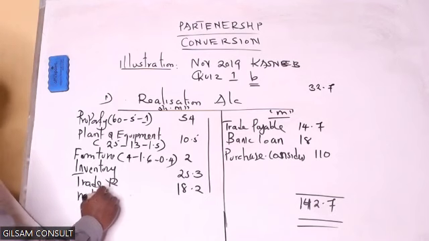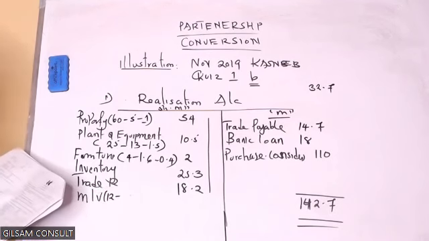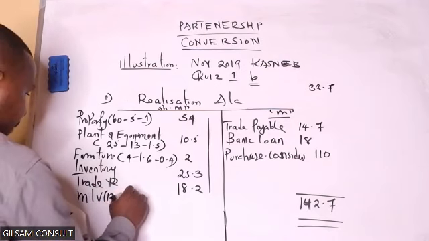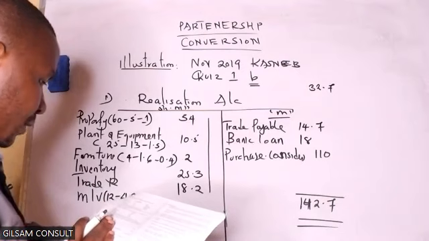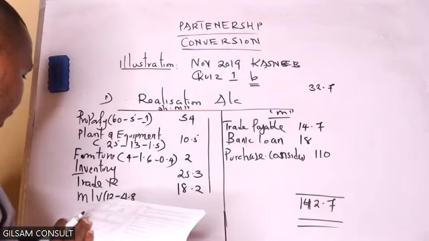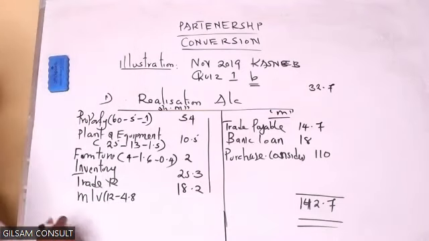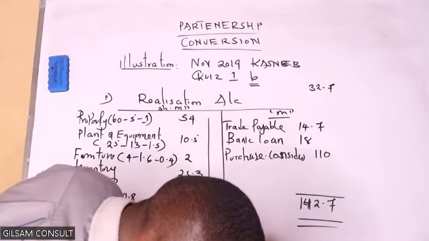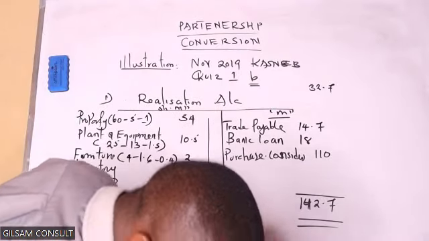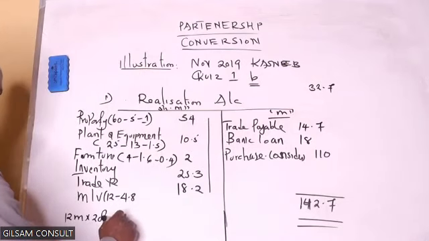12 million minus the accumulated depreciation of motor vehicle, 4.8. We have been told motor vehicles we charge 20% straight line, so it will be on cost: 12 million times 20%, getting 2.4.